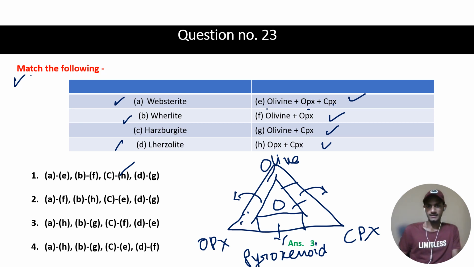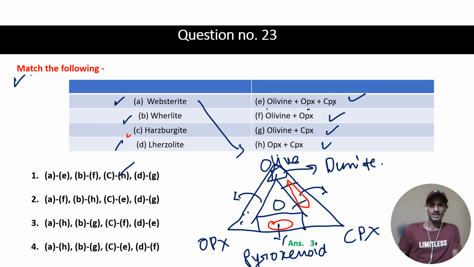The uppermost corner is the monomineralic rock composed entirely of olivine, so it is your dunite. As far as this is concerned, websterite is OPX plus CPX, that is this zone. Then wehrlite is olivine plus CPX, that means this zone. Then harzburgite has olivine and OPX, and lherzolite is the centermost part.